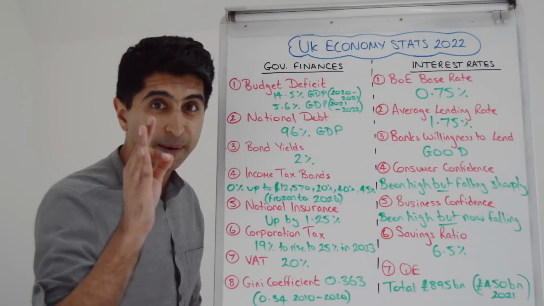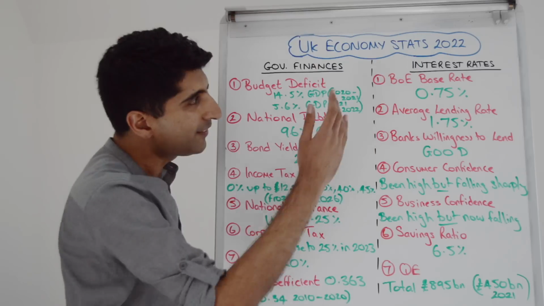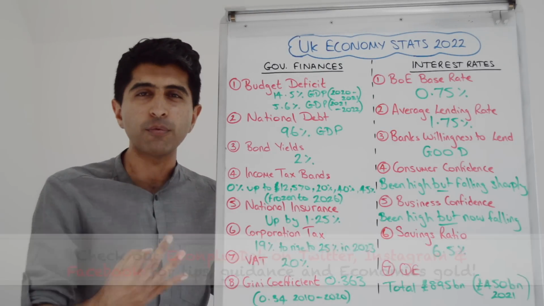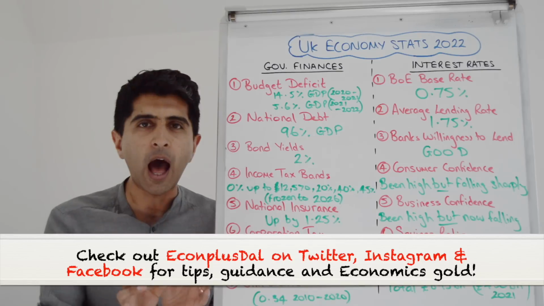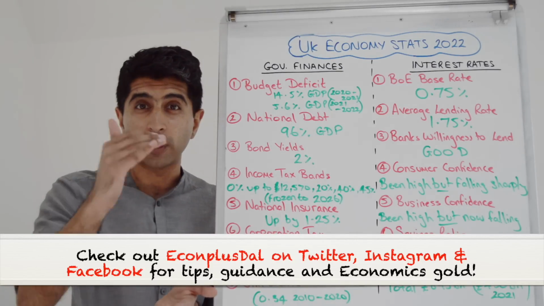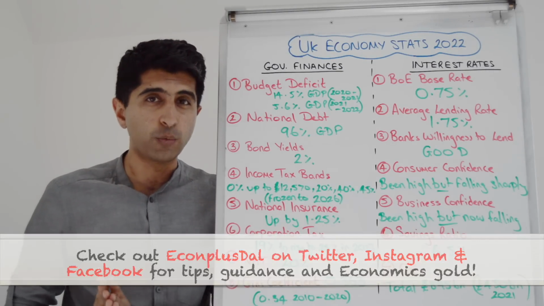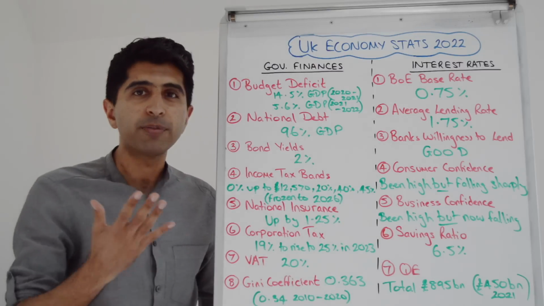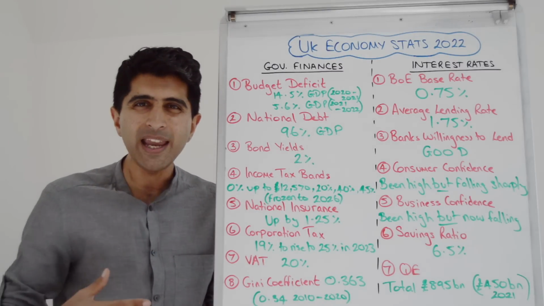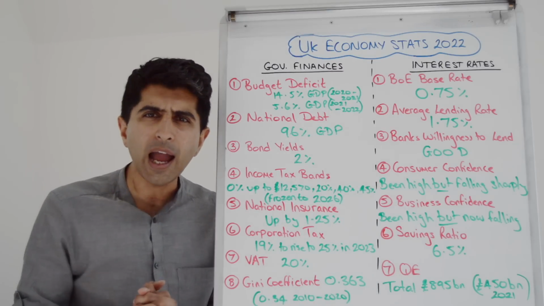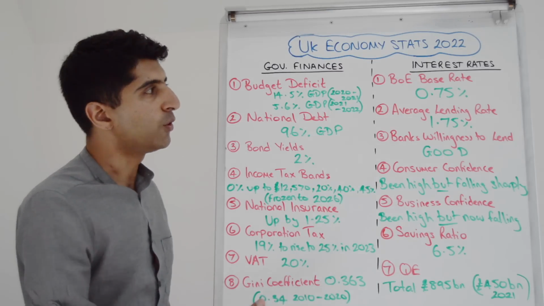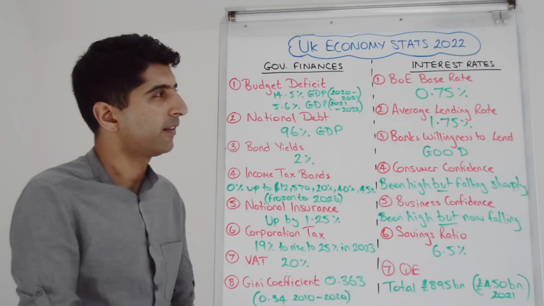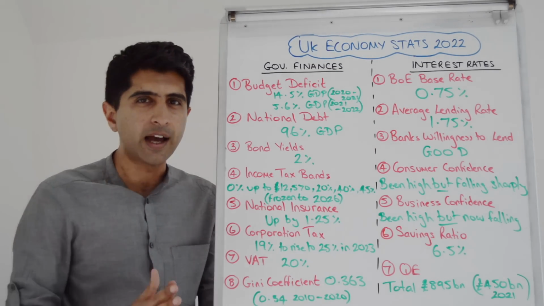Let's finish now by talking about interest rates in the UK. Well, we can see the Bank of England base rate is 0.75%. That's a figure that's increased 3 times since December. During the heart of the COVID crisis, interest rates were cut all the way down to 0.1%, record lows in the history of the Bank of England. They've raised it 3 times to 0.75. Why? To try and fight very higher than target rates of inflation in the UK. We know inflation is 7%. So that's the idea now, contractionary monetary policy, higher interest rates to target that.